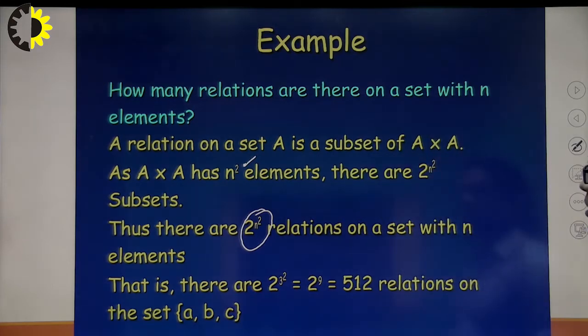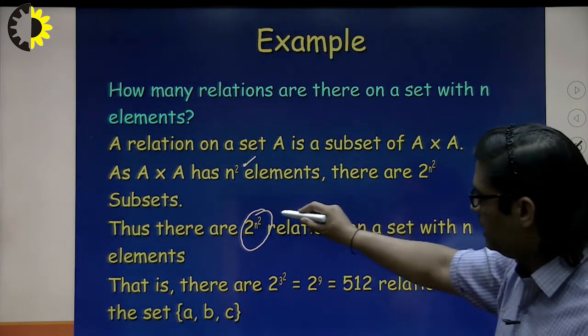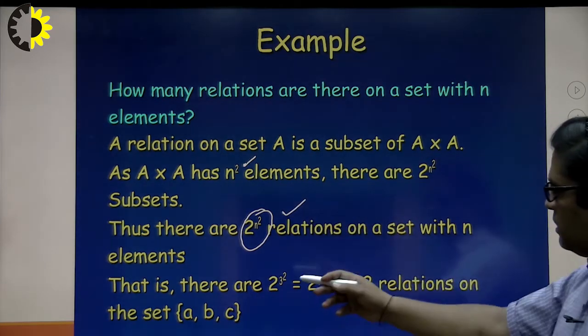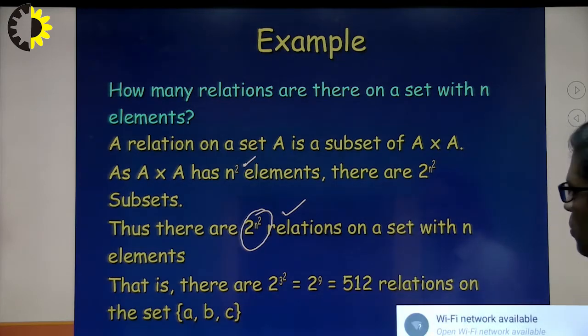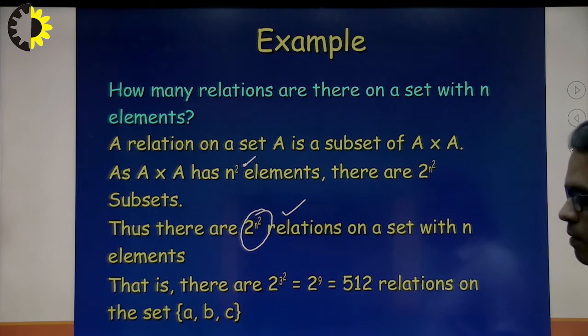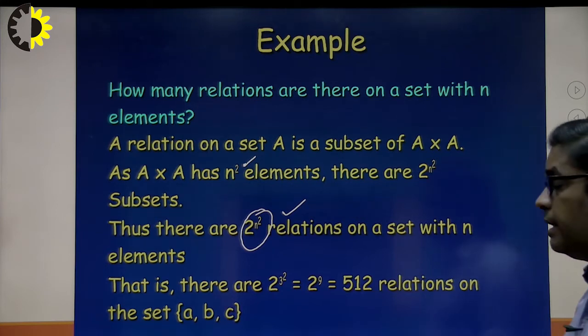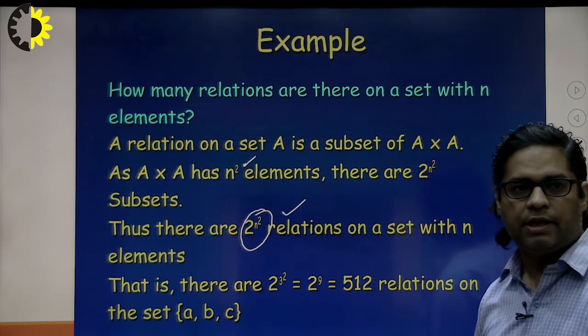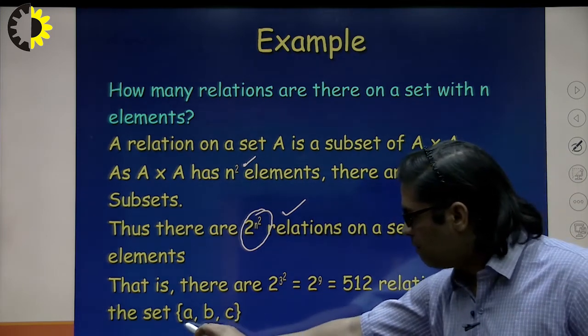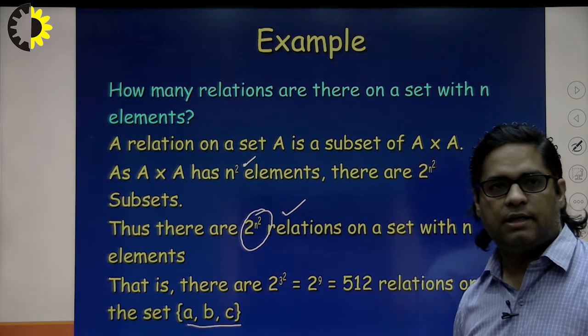It means the number of relations on a set with n elements is 2 to the power n square. Here an example is given: if there are 3 elements in a set, then the total number of relations on the set will be 2 to the power 3 squared, that is 2 to the power 9. It means 512 relations on set {A, B, C}. Here we have 3 elements in the set.